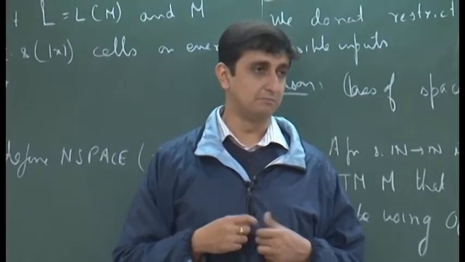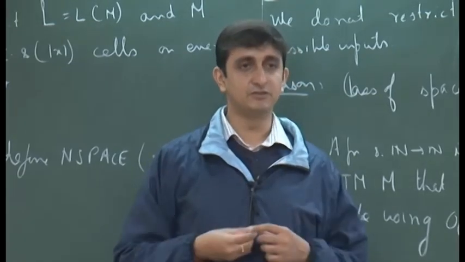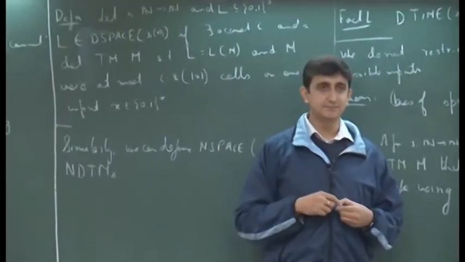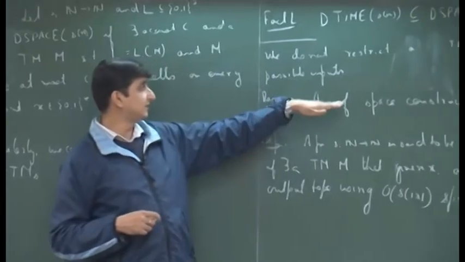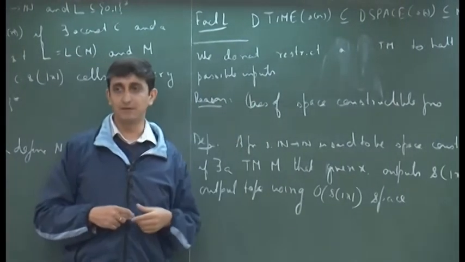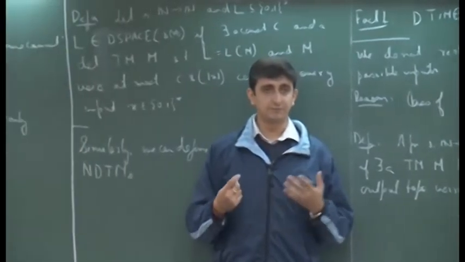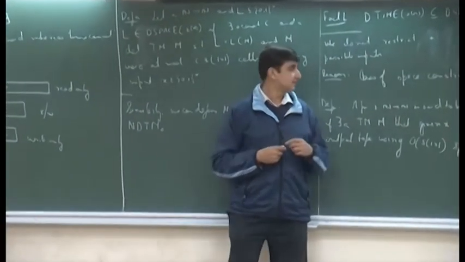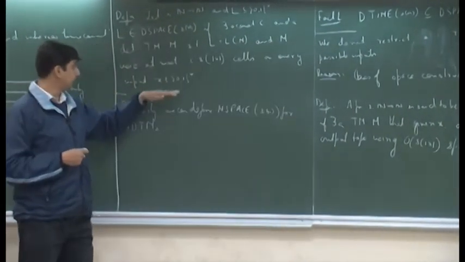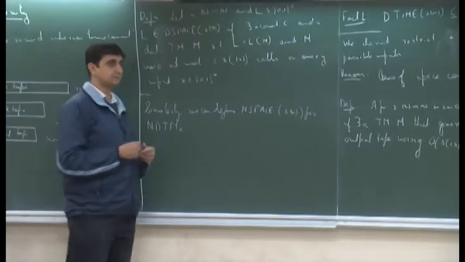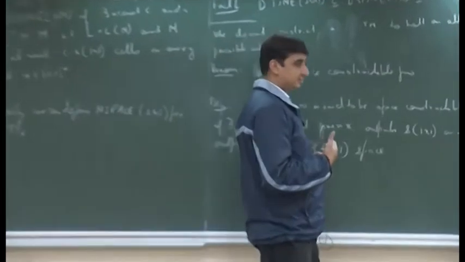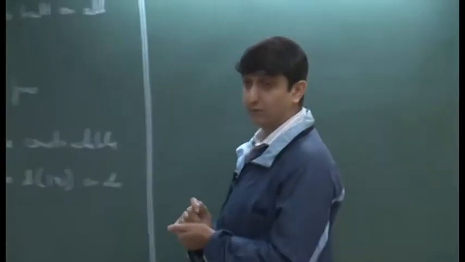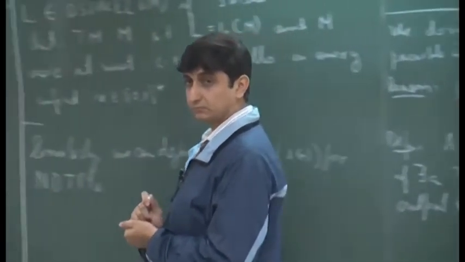So, what is the point of having a Turing machine which goes into a loop? That is why we can just make it halt after that many steps, and we are using the fact that the function is space constructible to know exactly what the value of s of x is given x. That is the reason why we do not have a strict enforcement in our definition, because without loss of generality we can always assume that it would always halt. So, is that clear to everybody? Any questions? Okay.